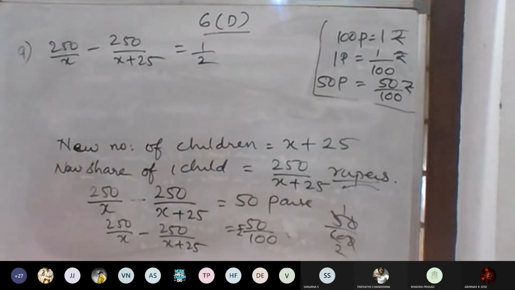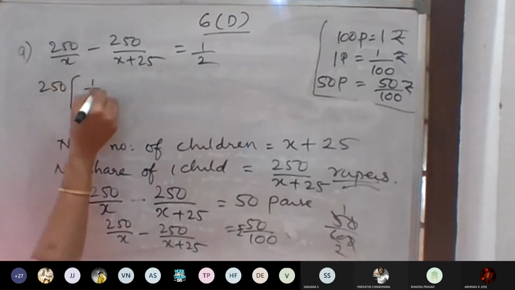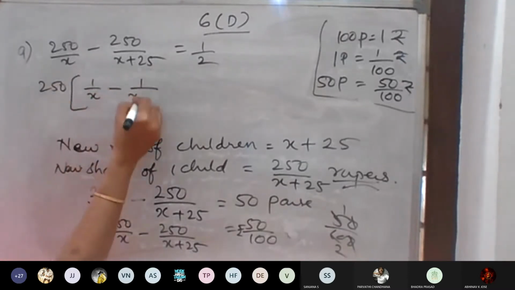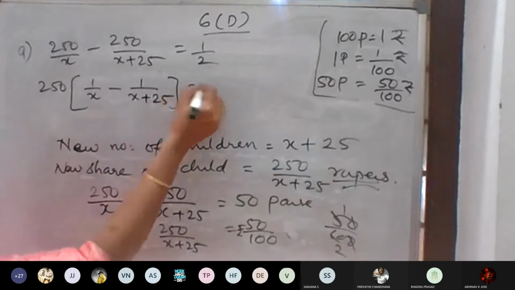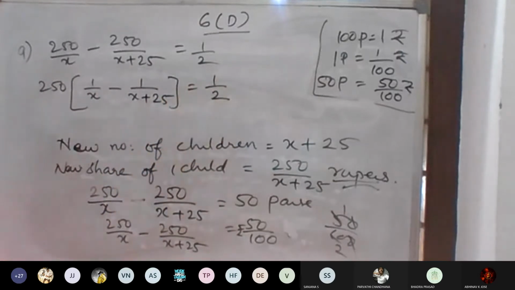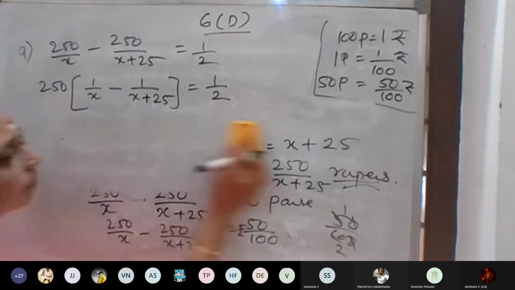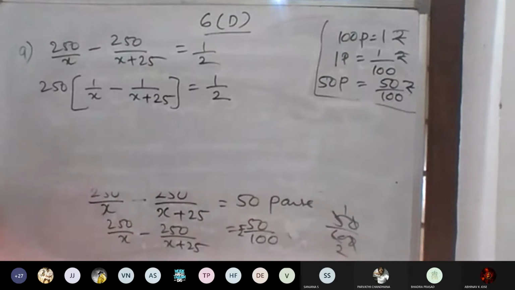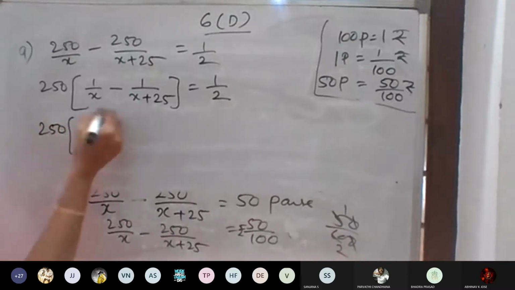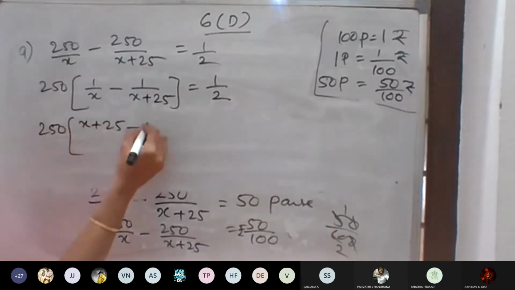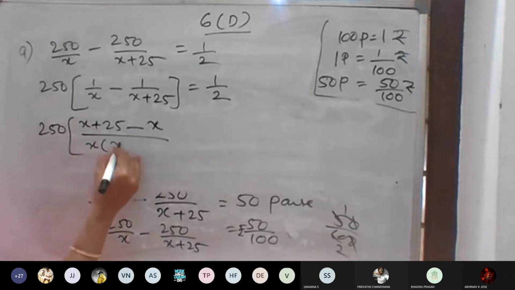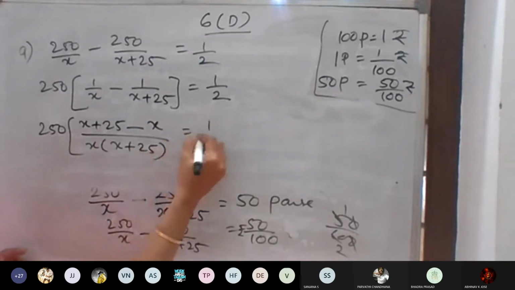Then, instead of cross multiplying, you can take 250 common, that is better. So taking 250 common, the balance is 1 by x minus 1 by x plus 25 is equal to 1 by 2. Then x plus 25 minus x divided by x into x plus 25 is equal to 1 by 2.